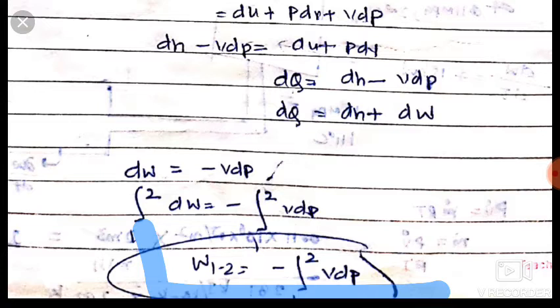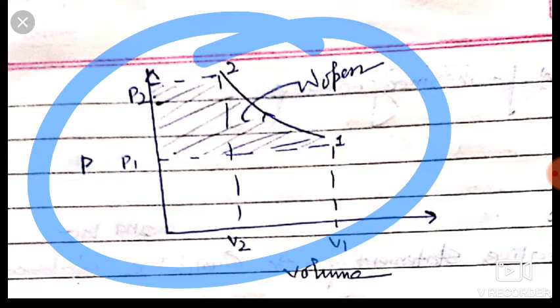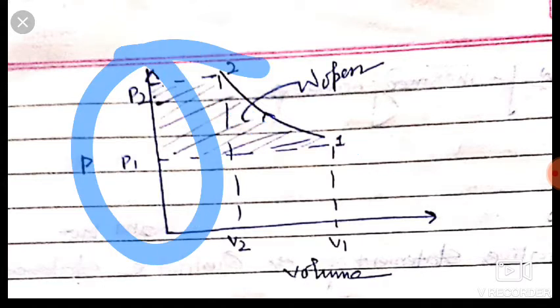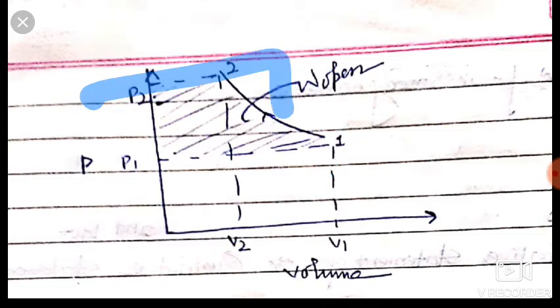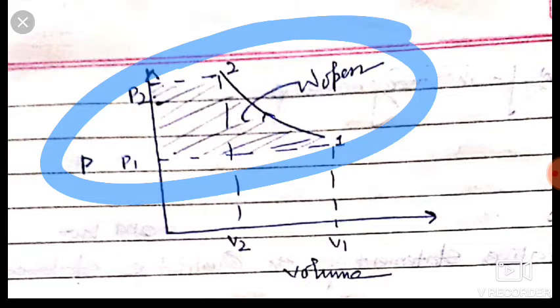Here there is a change in pressure. So friends, what we can find here is that the area under this curve on the pressure axis gives the work done for open system.